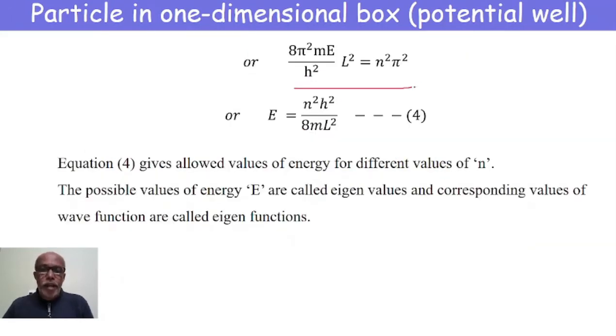Squaring on both sides, 8π²mE/h² into L² is equal to n²π². Or E is equal to n²h²/8mL². Here π² gets cancelled. n²h²/8mL² is the value of energy E, and this equation gives the allowed values of energy for different values of n. n can take 1, 2, 3, 4, etc. For different values of n, we get the allowed energy values.